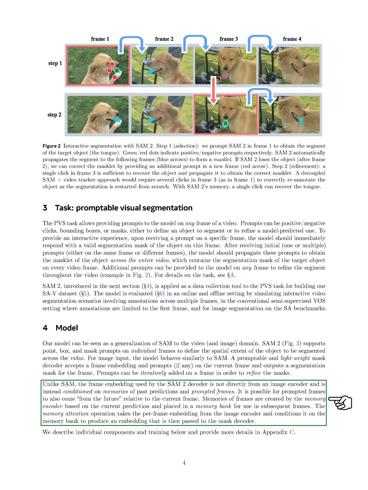The memory encoder creates memories based on current predictions, which are stored in a memory bank for use in later frames. The memory attention operation takes the embedding from the image encoder for each frame and conditions it on the memory bank to generate an embedding that is then sent to the mask decoder. We will describe the individual components and training process in more detail below.